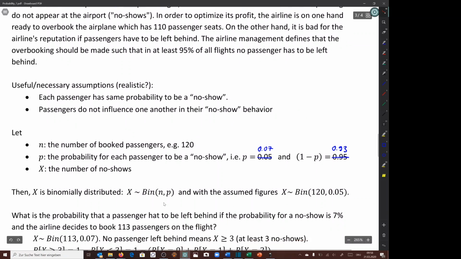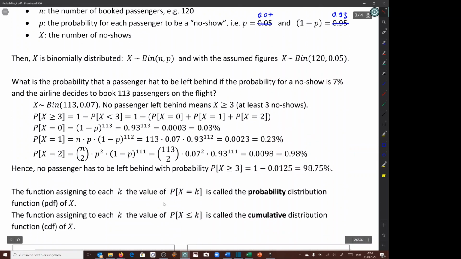Now, what is the probability that a passenger has to be left behind if the probability for a no-show is 7%, as we said above in the example, and the airline decides to book 113 passengers on the flight? The x, the number of passengers that do not show up, is binomial with n equal to 113 and p equal to 0.07.